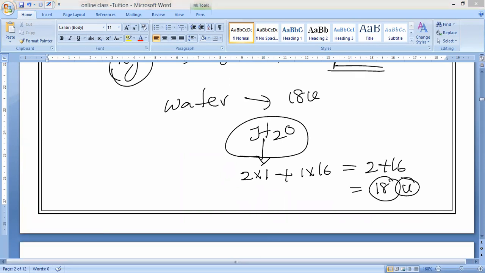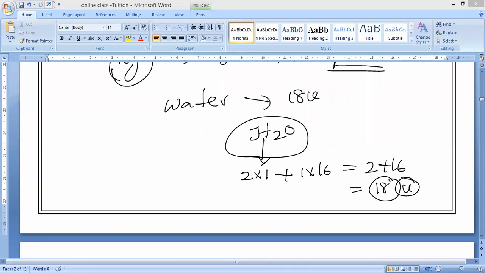Now, all of you please write. What are we going to write? First one: gram atomic mass. All of you write, gram atomic mass. Then only you can understand the mole concept. I hope you are clear. Are you clear? Yes, sir.